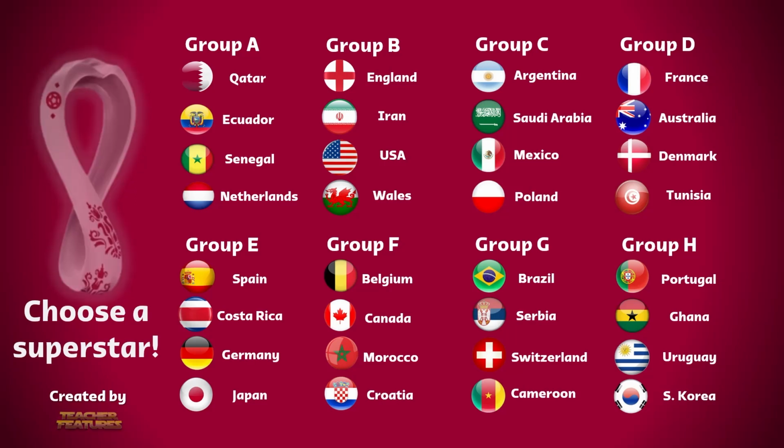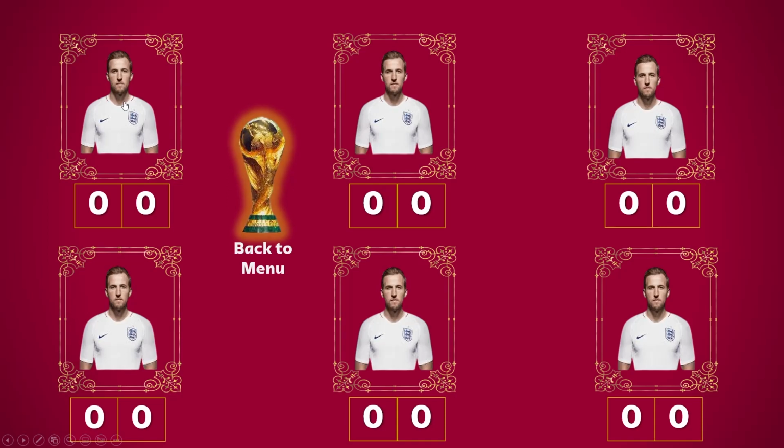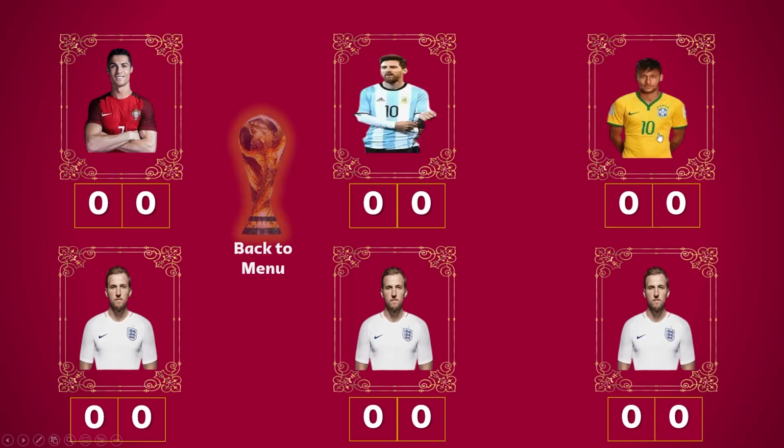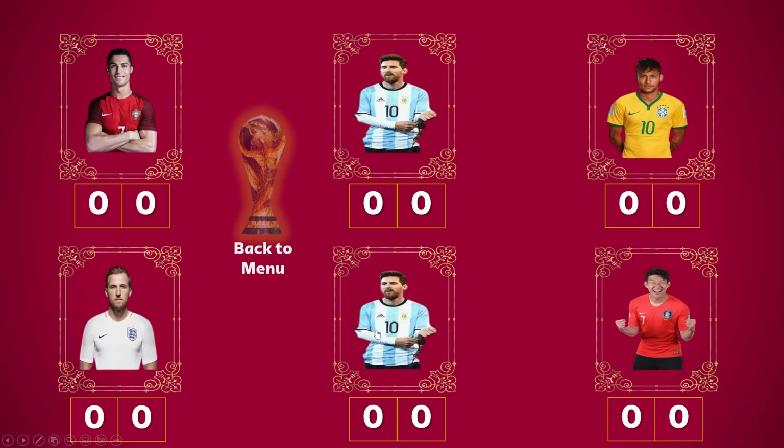It's entirely up to you. What we'll do first is we'll click on this flashing World Cup logo on the left hand side, and I'll show you how you can choose the nation you wish to play as, and also how you can add your team points. As you can see, you can play with up to 6 different teams, or 6 individuals. To change the nation you play as, simply click on the picture and select your favourite player. There's also a basic scoreboard beneath each player. Just click on the numbers to add your points.